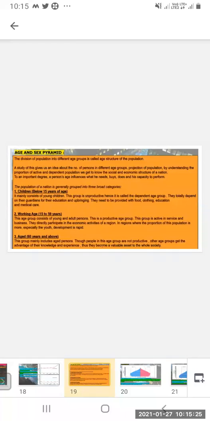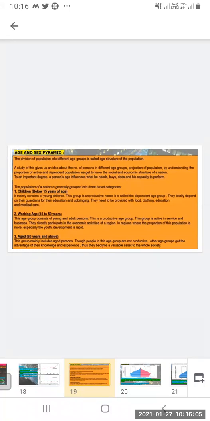By studying the different age groups, we can understand how many adults, how many senior citizens, and how many children there are. And according to the age group, we can find out a person's needs, demands, and capacities. Now we will see in detail. The population of a nation is generally grouped into three broad categories. The first is children below 15 years of age. It mainly consists of young children.